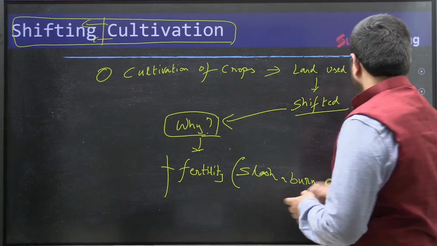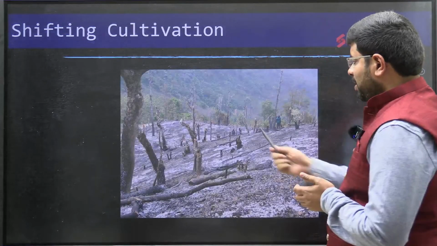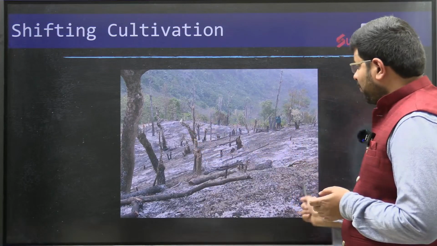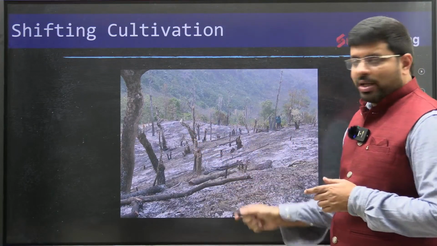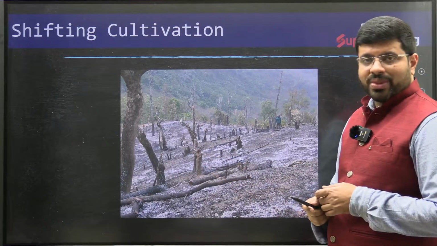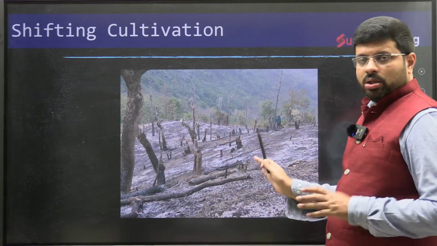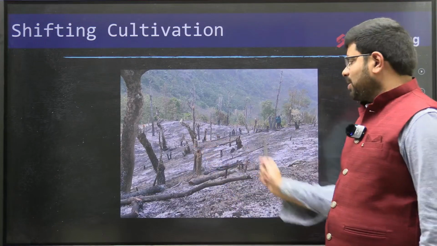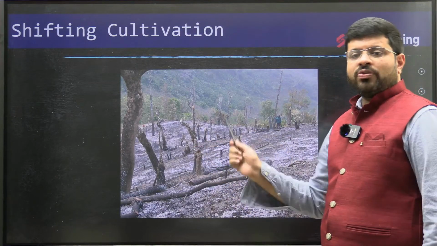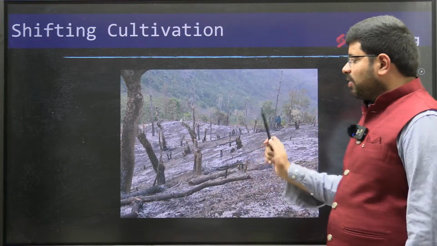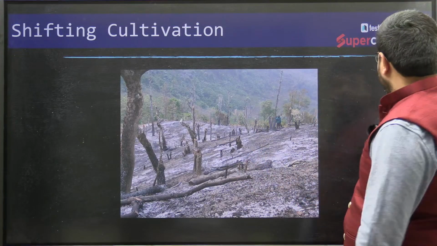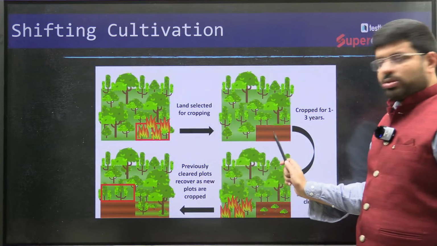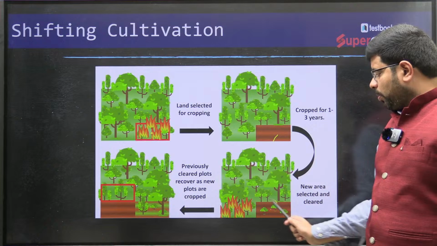For example, you can see this picture. It is talking clearly about how we cut a certain patch of land and burn it, as you can see the ashes here. Then the wood will be cleared, and we practice agriculture here. It will continue for a few years as long as the fertility is maintained. Then you can see here burning, using, then we produce crops.